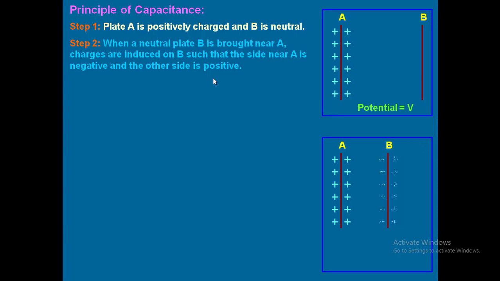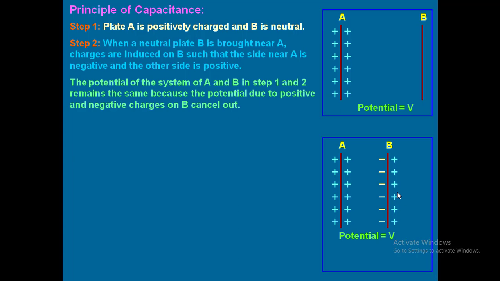So I am going to bring it nearer. Now see how the charges are going to be induced here. So here how many positive charges are there? Those many negative charges will appear. Now as the body is neutral, those many positive charges will be there now. And those positive charges are repelled by these positive charges, so they appear on the other side here. Now by giving earth connection, what we are going to do is we are going to remove it. Even now also, what is the potential? It is equal to V alone, because still the plate is neutral.